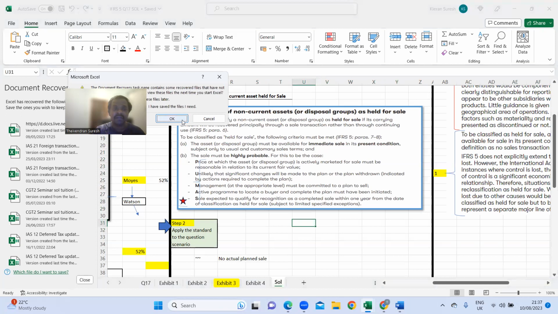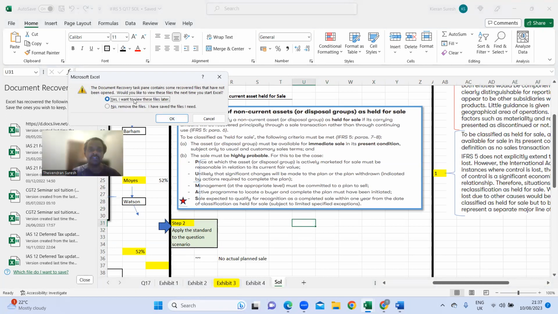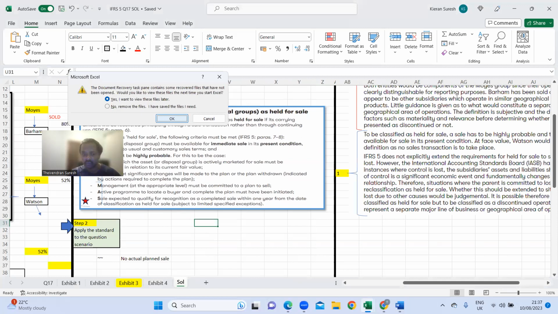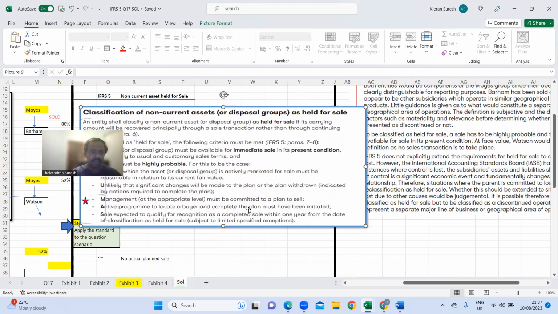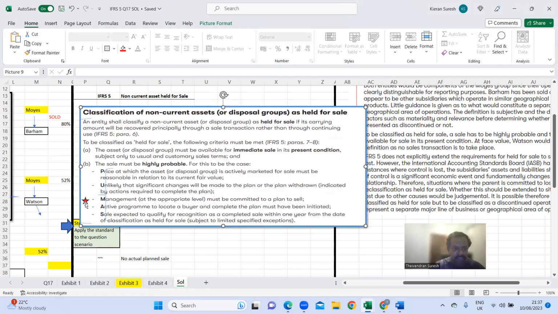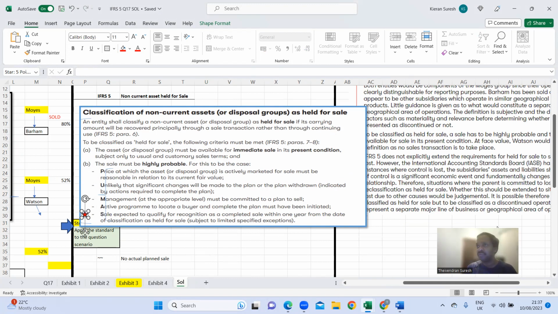But sometimes there are specific exceptions to this rule, right? So if I just quickly go back, it's here. Let me make it a little bit bigger. If you read this bit here within brackets, it says subject to limited specified exceptions. What does it mean? I'll give you an example. Say the company is committed to sell the asset within 1 year. Everything is committed, management is ready, actively looking for a buyer. But if the company has to seek approval from the government to sell the assets, once everything is ready, government has to approve for us to sell the assets.